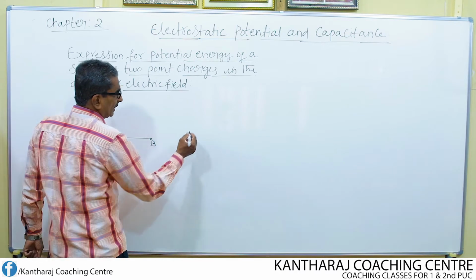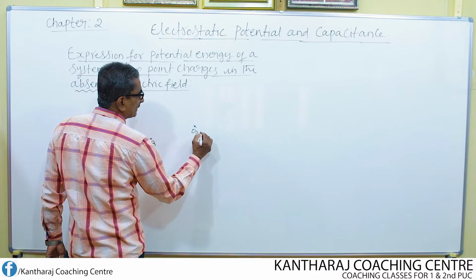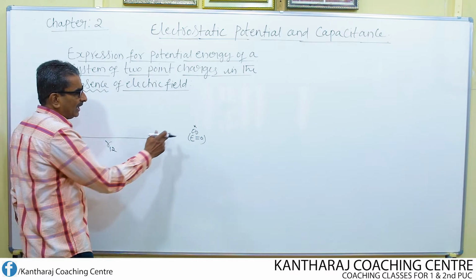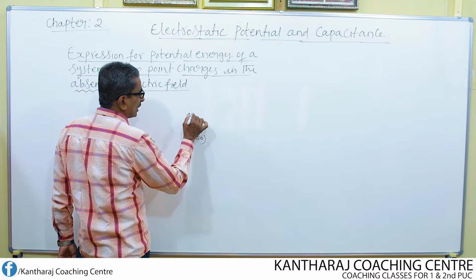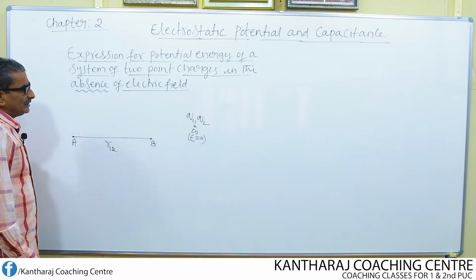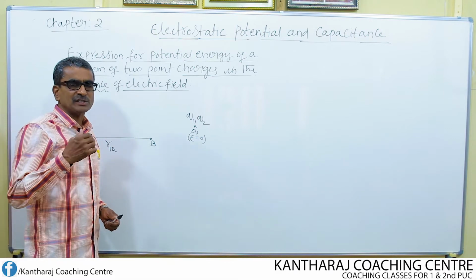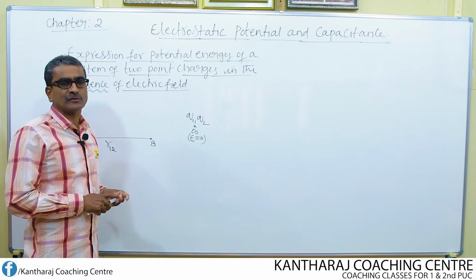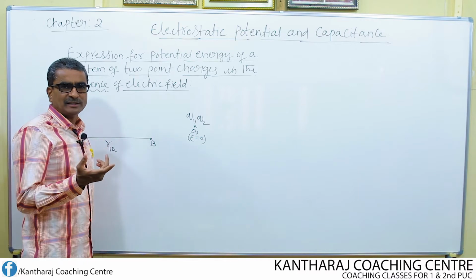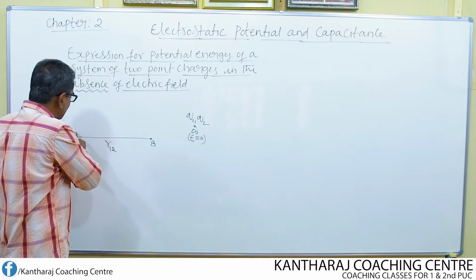Now let us consider a point at infinity. What is meant by the point at infinity? It is a point where the electric field is equal to 0. At this point, I imagine 2 charges, Q1 as well as Q2. First, let us know what is meant by potential energy of a system of charges. Potential energy of a system of charges is nothing but the work done in bringing the charges from infinity to their respective positions.